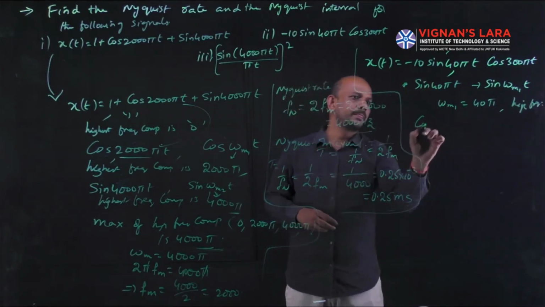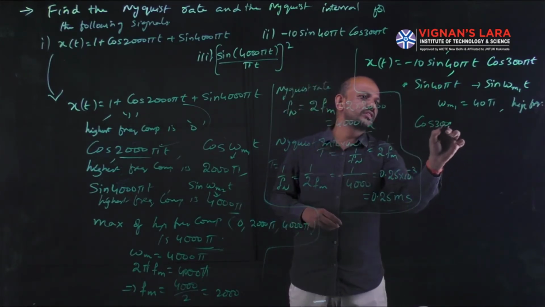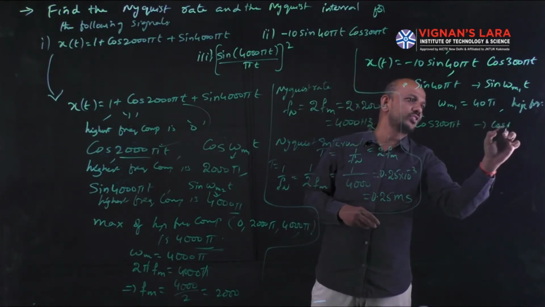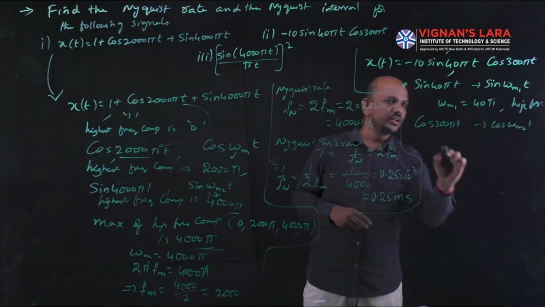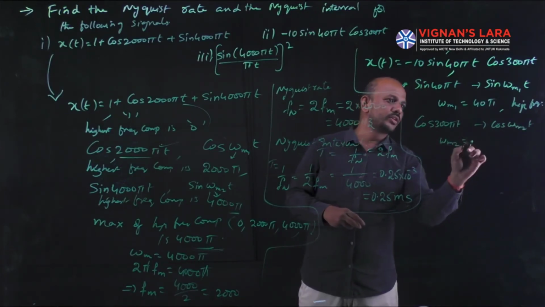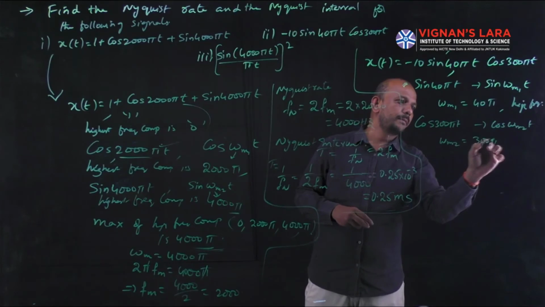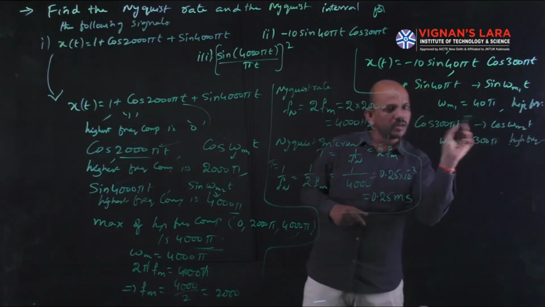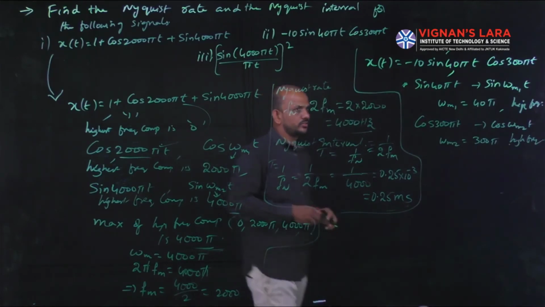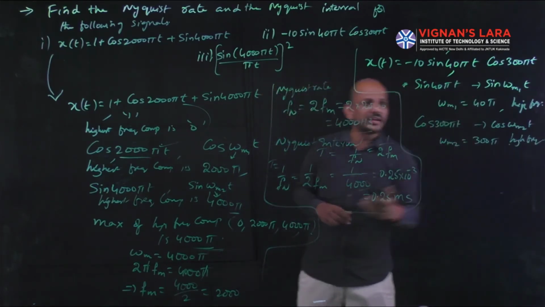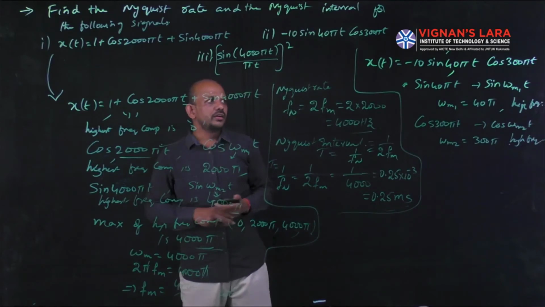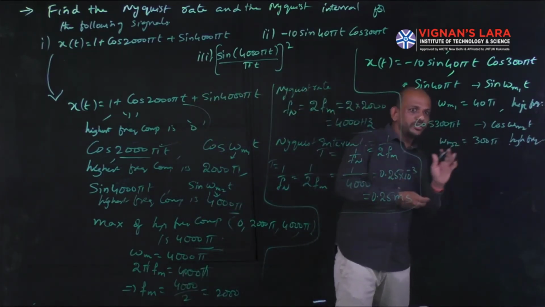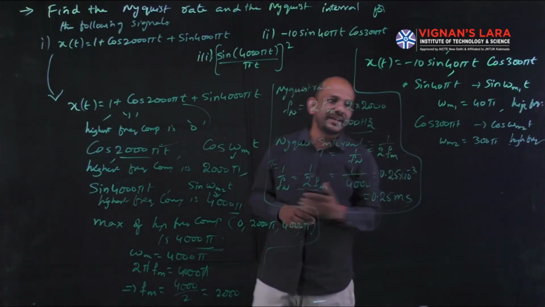The same way, cos 300 pi t: if you compare this with the standard equation, cos of omega m2 into t, then omega m2 will be equal to 300 pi. So this is the highest frequency component of cos 300 pi t. Here these two are multiplied in the time domain. Now they will be convoluted in spectrum. They will be convoluted. So for that I need the maximum.